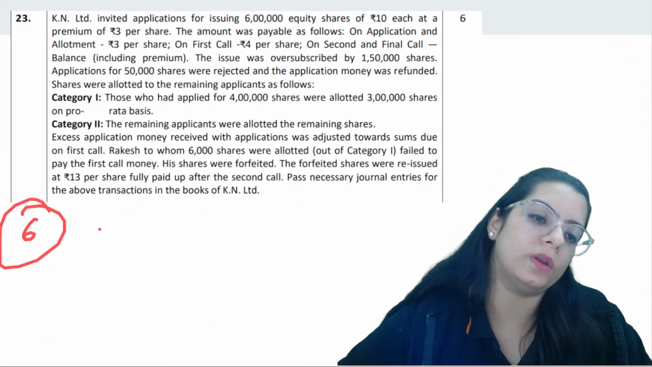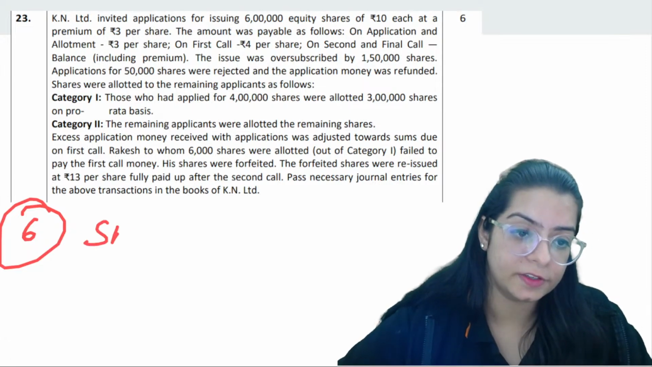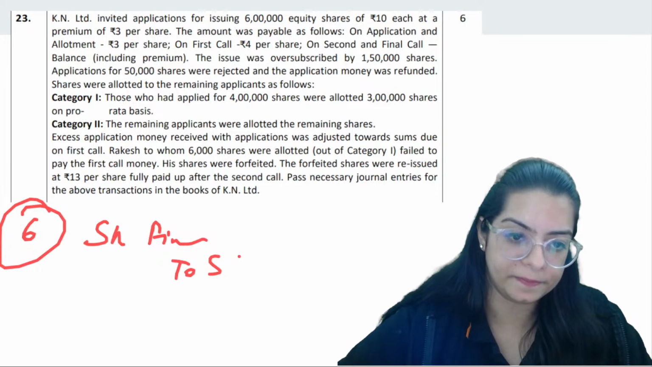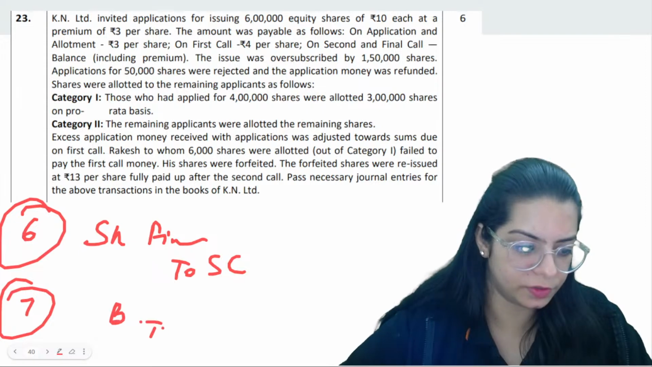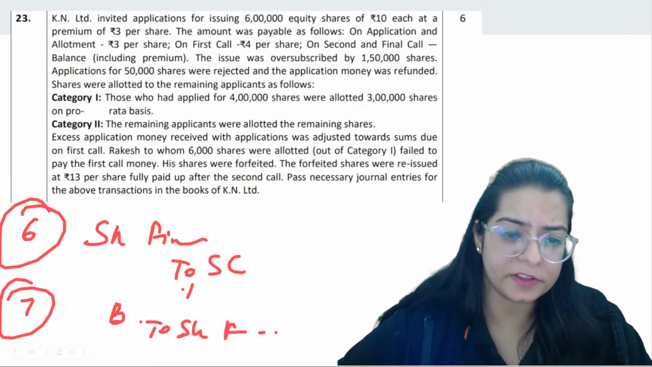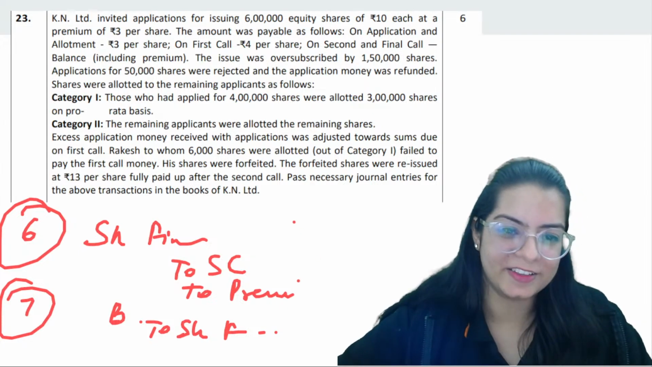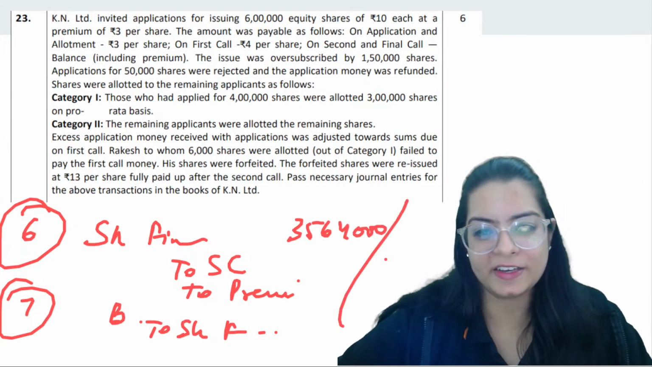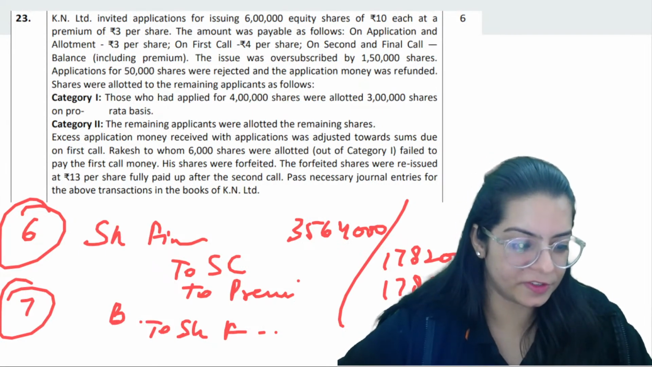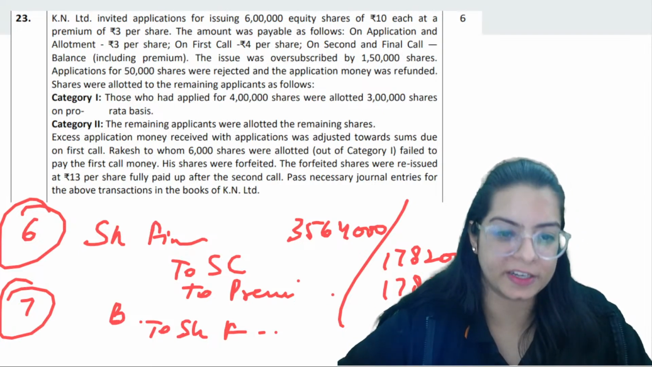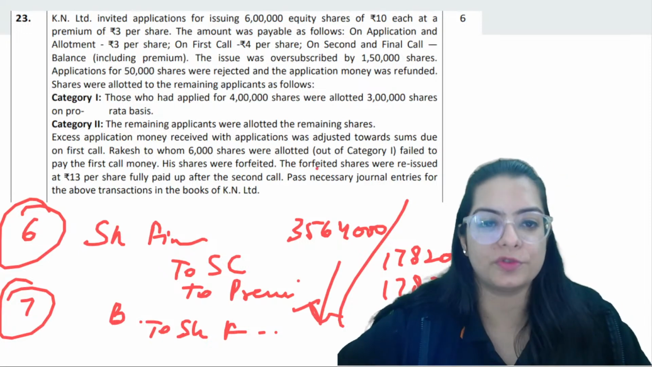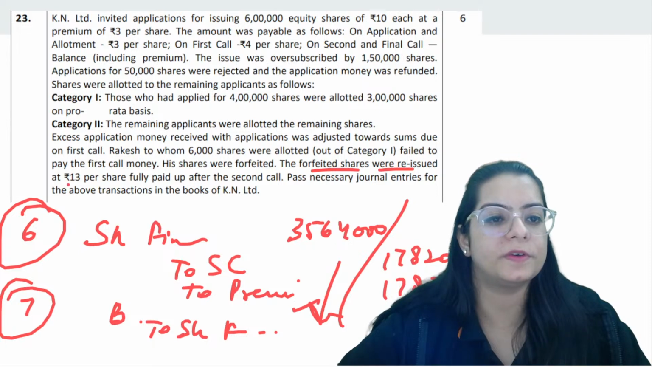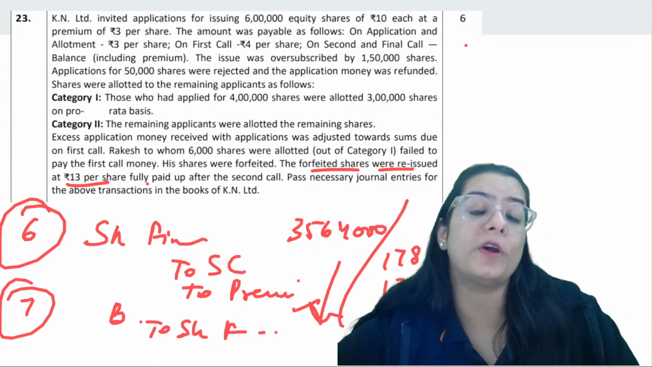Sixth, now your final call will become due. Final call to share capital, and then you will get the money. Bank to share final call. This also has premium, so 3564, 1782, 1782. Because some of the shares are forfeited, those forfeited shares will be deducted. Then you will calculate this, so the full money will come into the bank. Correct? Then you will reissue. Shares were forfeited. Shares were reissued for 13. That means you are issuing them at a premium.